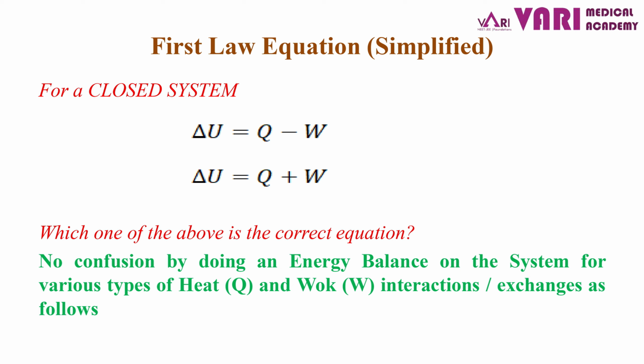You studied two types of equation in your textbooks. The first equation is delta U equal to Q minus W. The second equation is delta U equal to Q plus W. So I have presented before you two equations. Now the question comes: which one of the above equations is the correct equation?